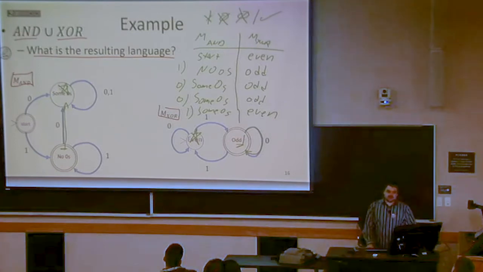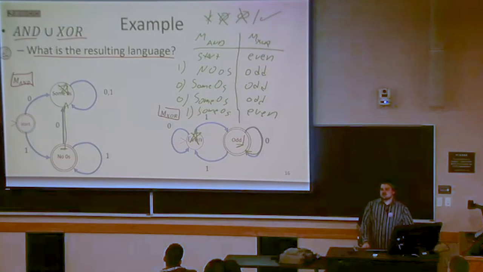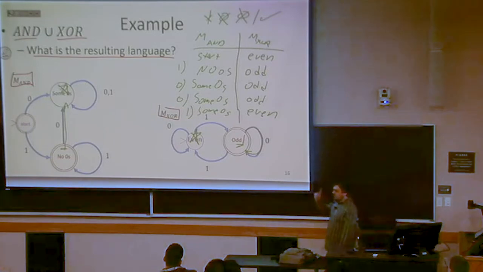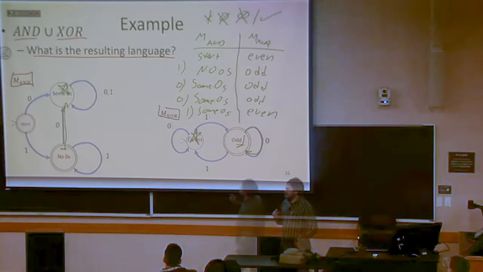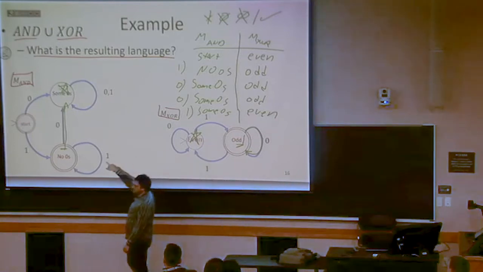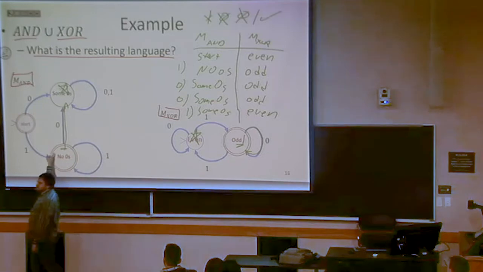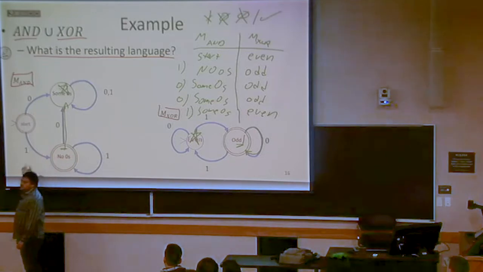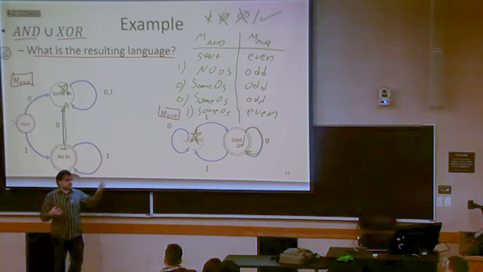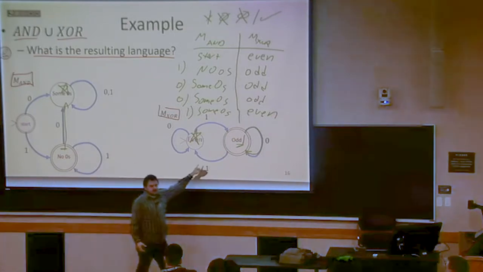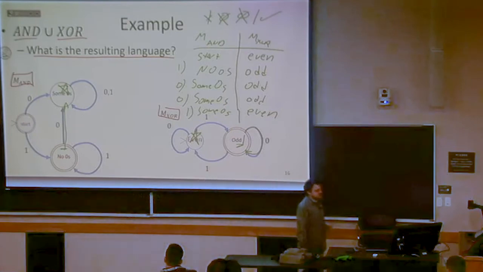Where the way we're going to do that is we can take this machine, and this machine is going to have one state. So this union machine will have one state to represent every possible pair of states in the original machines. So each possible pair of states in those original machines, we're going to represent as a single state in this combined machine, so that by transitioning among these super states, we're simulating working in both machines simultaneously.